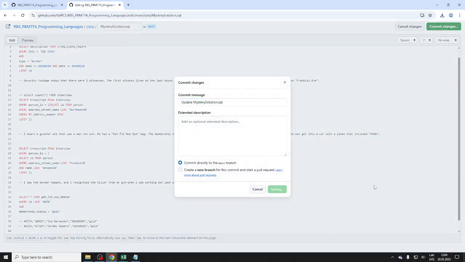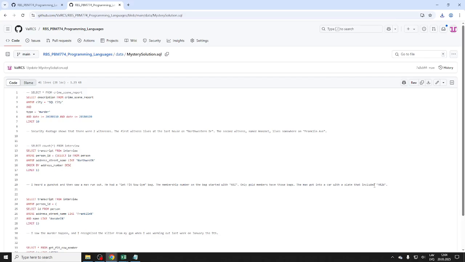And so what's our hint? Oh, right. So we know the car with the plate that included H42W. It looks like, by the way, last week on January the 9th, actually, right? So that might help, maybe. We could also do that, but let's do this H42W. Maybe that will help. Hopefully we don't drive the same car, right?